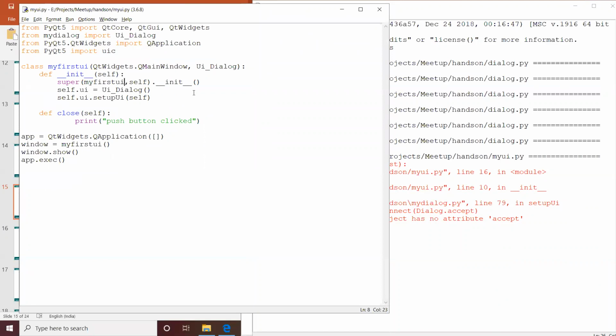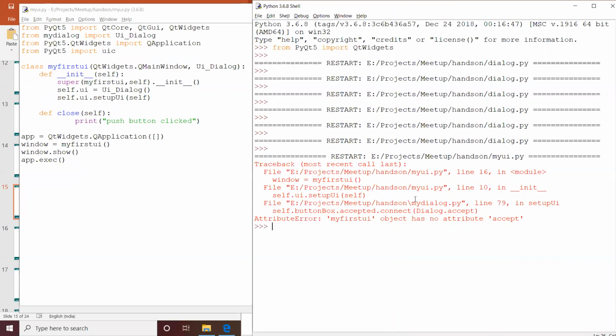In this setup.ui, there is a button box.